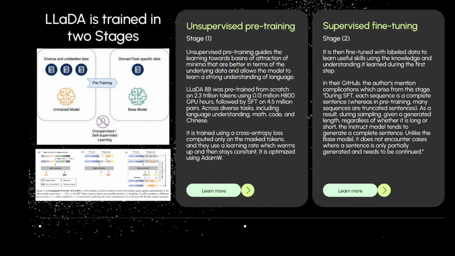So anyway, the supervised fine-tuning phase is basically where they're training it to do instruction following. In their GitHub they mention complications from it, but it's a little weird. They basically say during supervised fine-tuning, each sequence is a complete sentence, whereas in pre-training, many sequences are truncated. As a result, during sampling, given a generated length, regardless of whether it is long or short, the instruct model tends to generate a complete sentence, unlike the base model. It does not encounter cases where a sentence is only partially generated and needs to be continued. So there's a little bit of an issue there. I'm not actually sure what dataset they used, they didn't specify, which is kind of interesting.